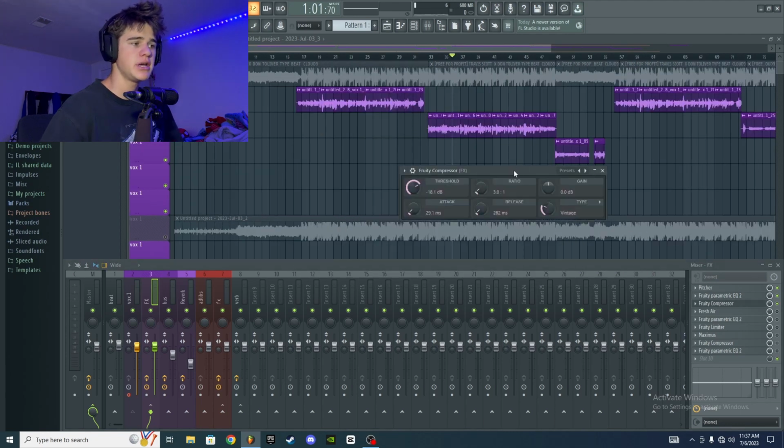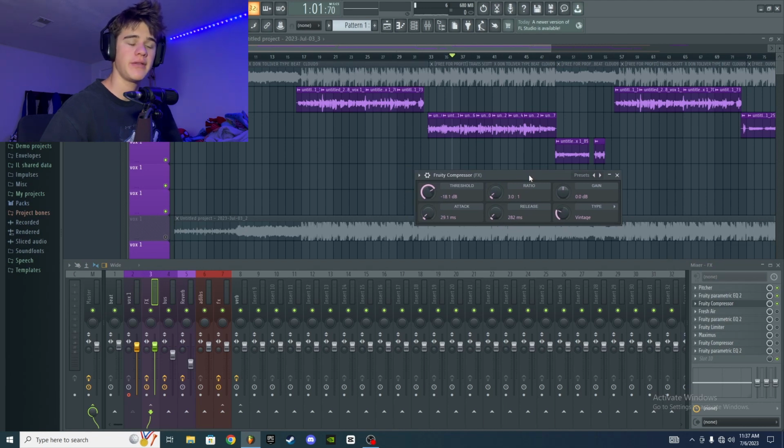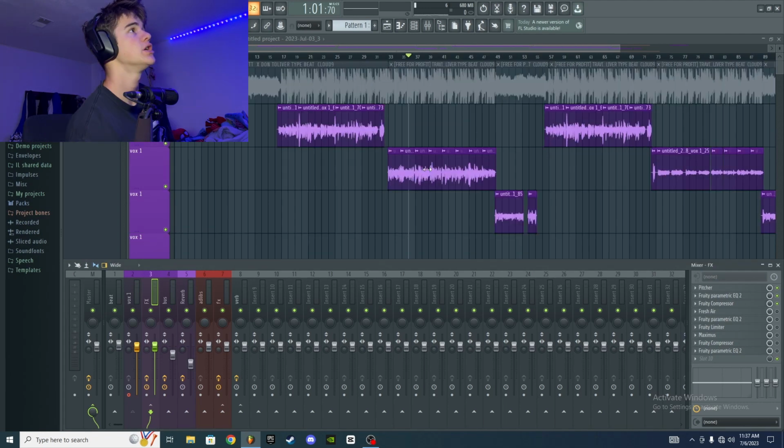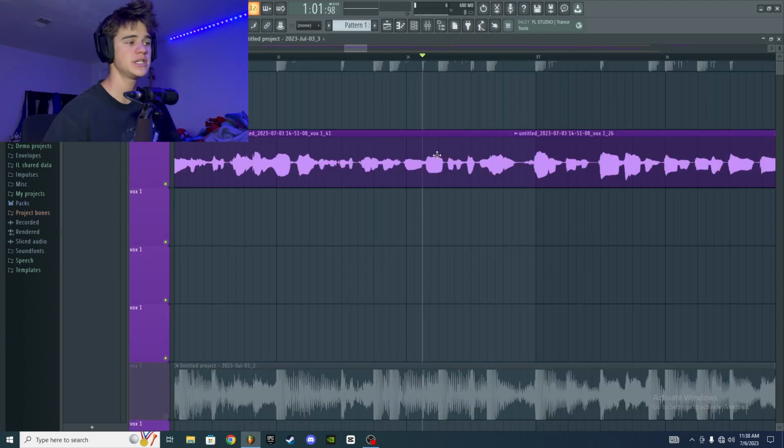Okay, so the next big contributor when it comes to cutting out that S sound will be a compressor. So in a lot of vocal recordings, the S most of the time will be a louder sound than a normal syllable. As you can see right here, these words with no S syllable in them are going to have slightly less volume than the S syllable, as you can hear right here.